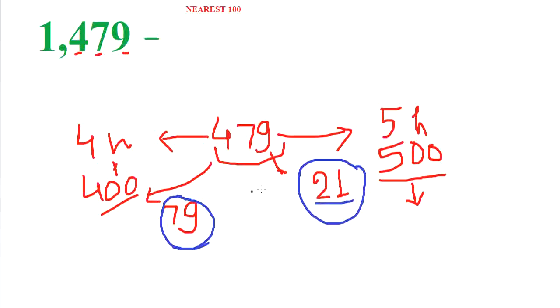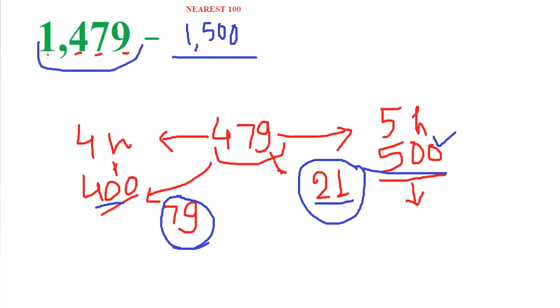So we can say 500 is nearer than 400. So its nearest 100 is 500 and this will be written as 1500 as its nearest 100. So if we round up this number to its nearest 100, that will be 1500. Clear?